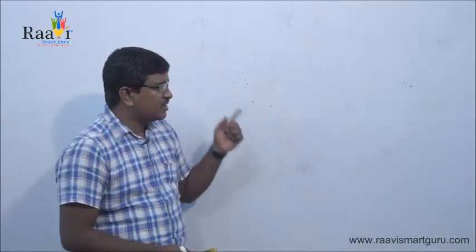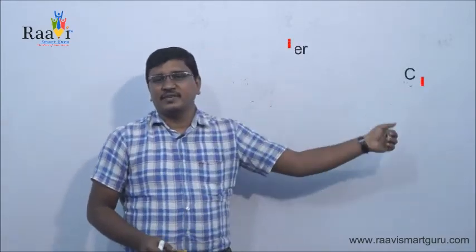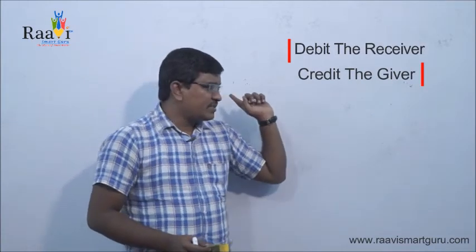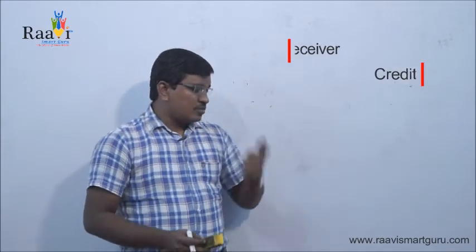The next type of account is personal account. The rule of personal account is debit the receiver, credit the giver. In the case of personal account, it deals with debtors and creditors. All debtors and creditors will come under this particular personal account.